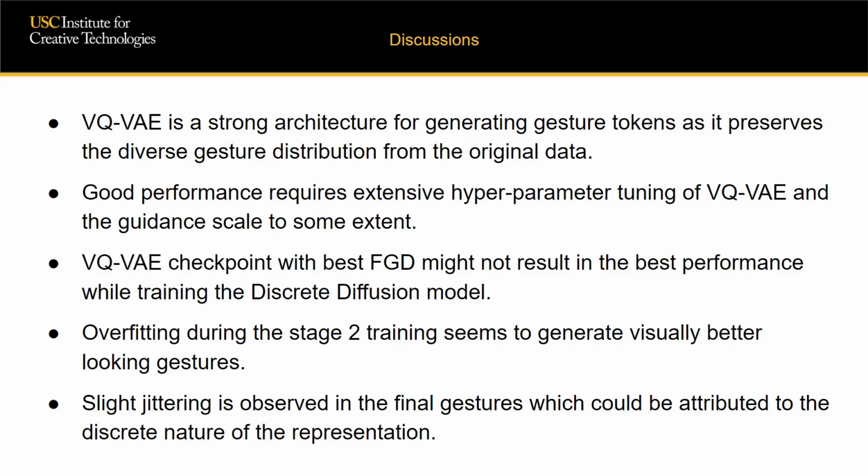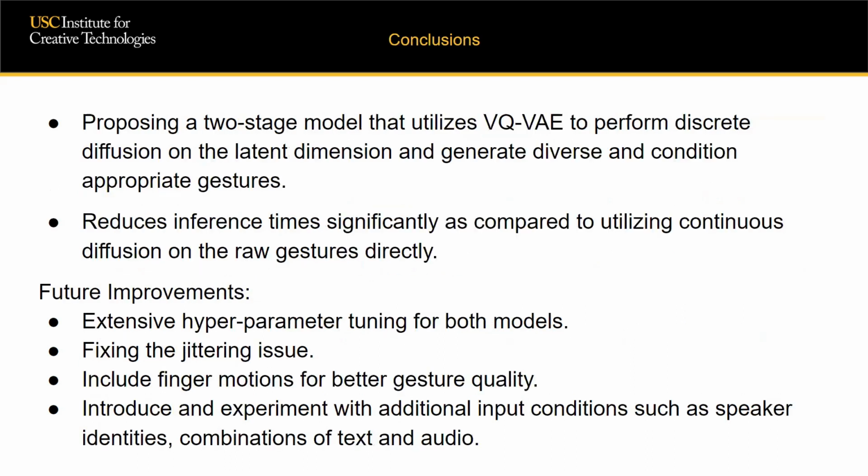Another surprising result observed was that overfitting during stage 2 actually seemed to generate visually better looking gestures on both the validation and test datasets. After observing the final synthesized gestures, we also noticed a slight jittering artifact. We hypothesized that these issues were caused due to the discrete nature of the representation. Some sort of smoothing is necessary as a post-processing step to improve the quality of the gestures.